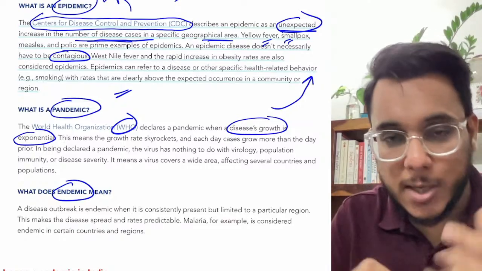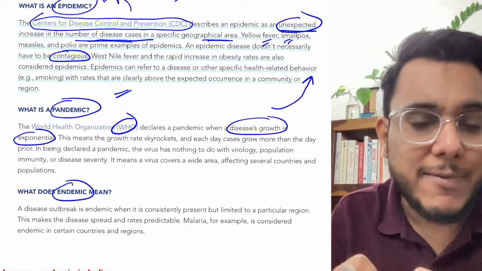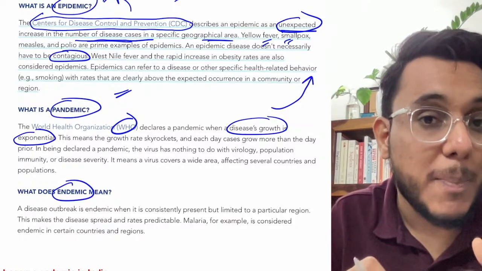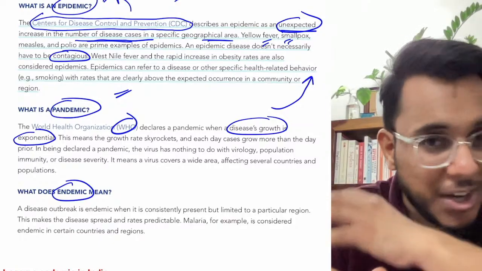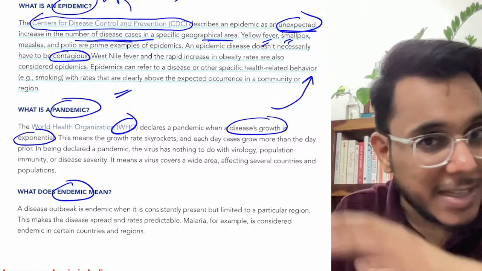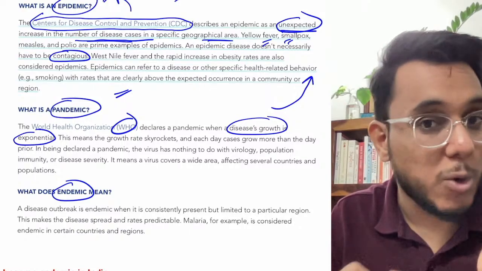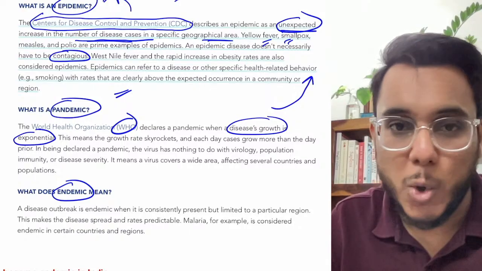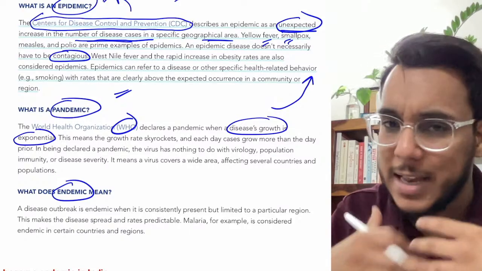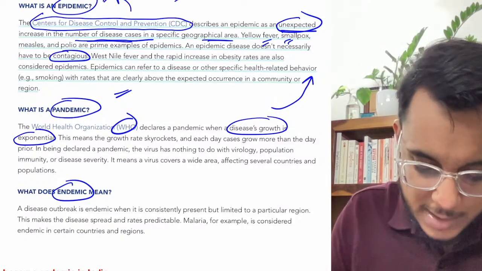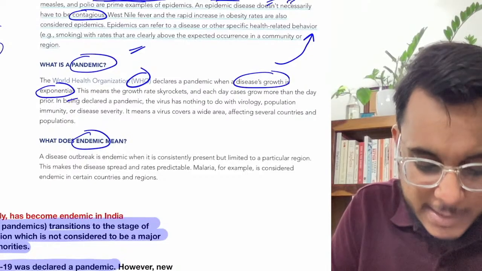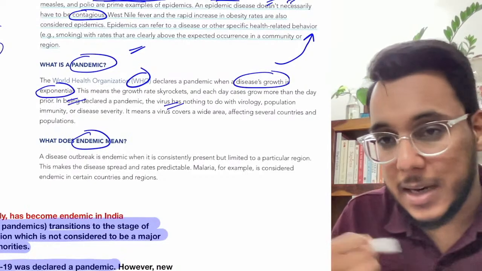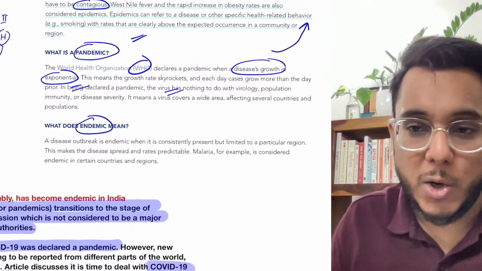So when the exponential growth is there, number one. Secondly, when the cases are not restricted to a particular country or a particular region, it transcends the national boundaries, it transcends the continent. So that is a pandemic. In COVID-19, the cases were not restricted only to India, they were coming from the entire world. Fine. So the disease growth is exponential, and the cases are not restricted to one country or one region.